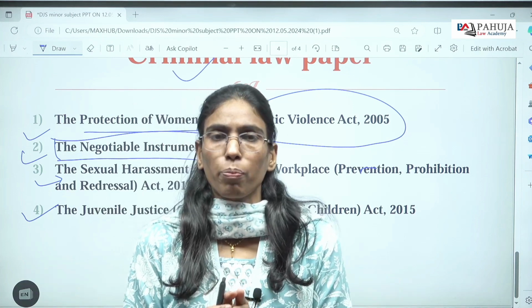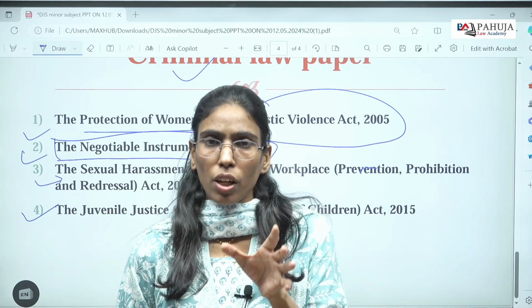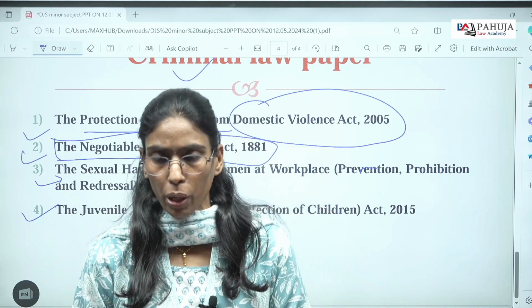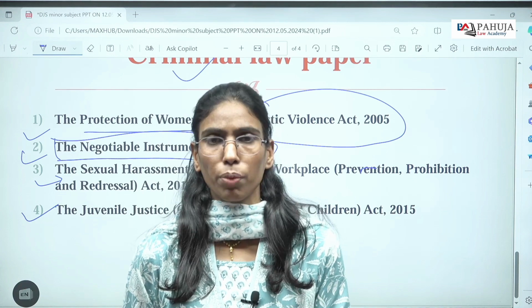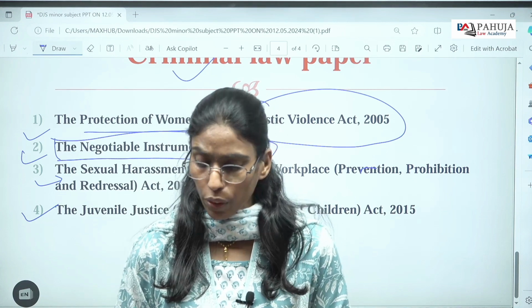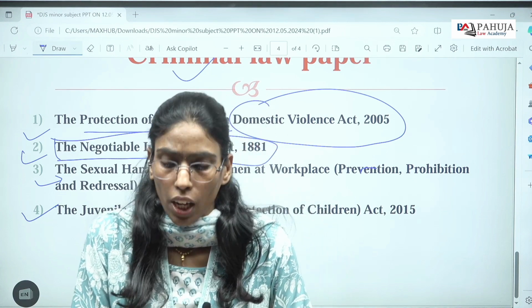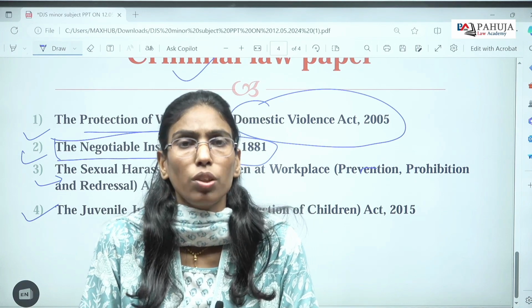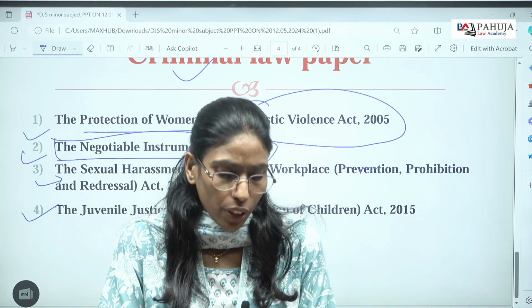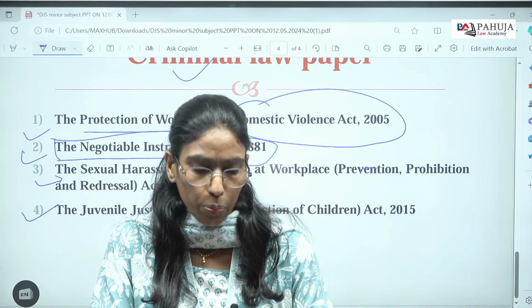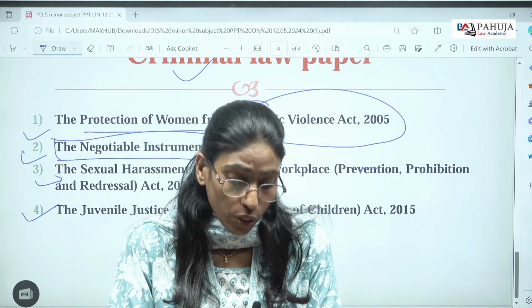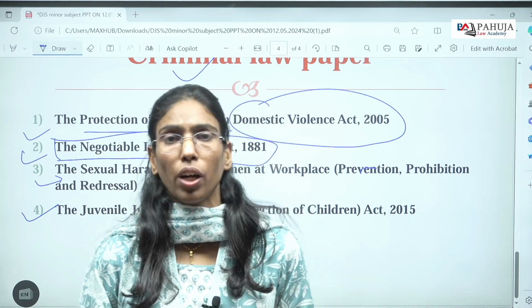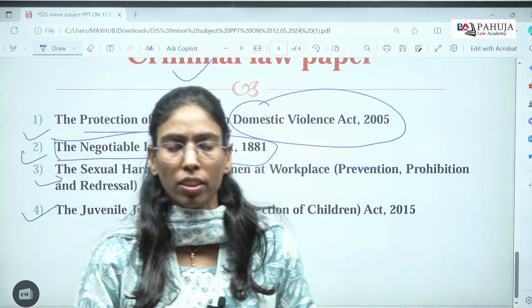A question may be asked in the civil law paper with concepts from different laws. If you have clarity of concept under these laws, then only can you solve the problem, by first framing the issues and putting all the laws together to make the answer correct. So these are the strategies you need to adopt when preparing for the minor subjects.